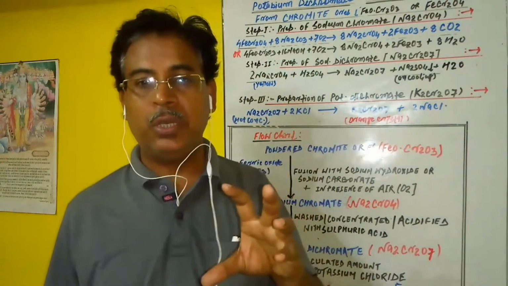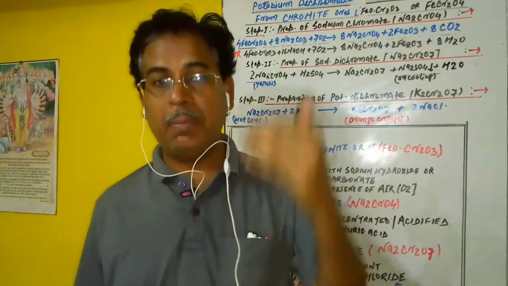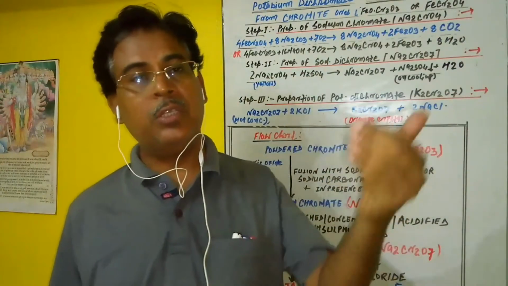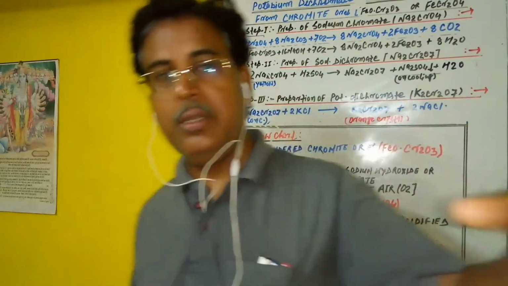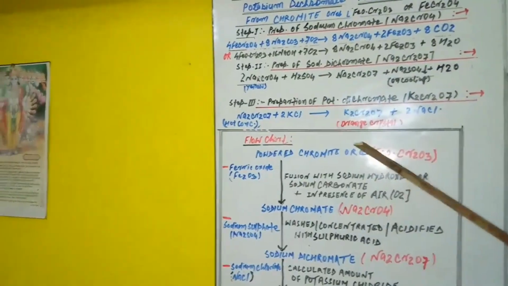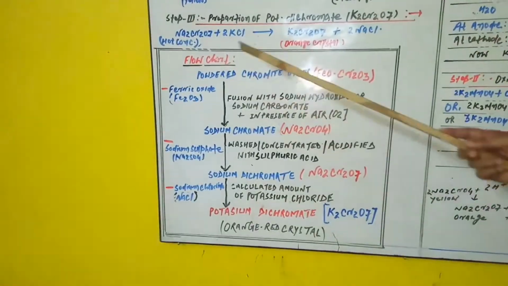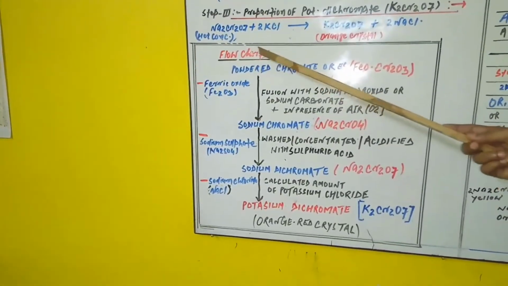Now, how can we remember it? See the flow chart. If you remember this, it is very easy to explain everything. Here is the flow chart about the preparation of potassium dichromate. The flow chart starts here.